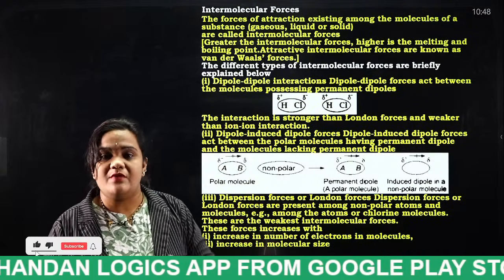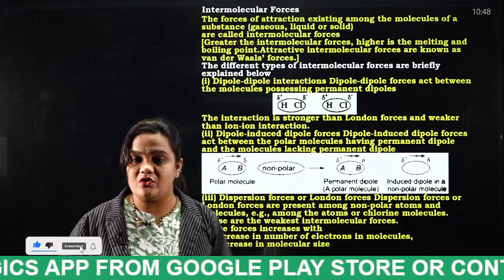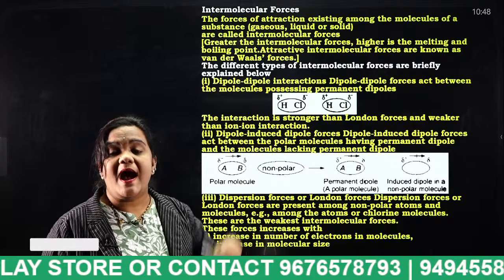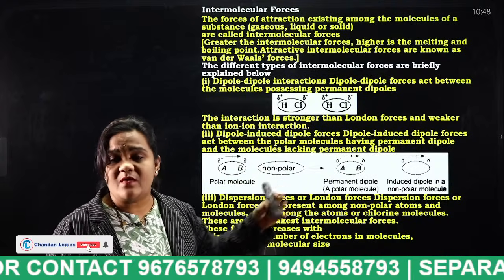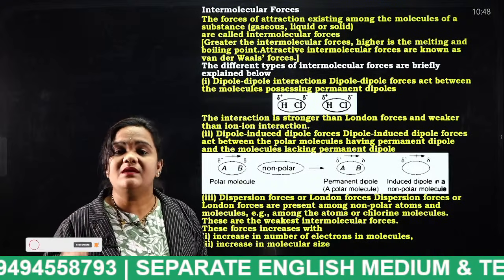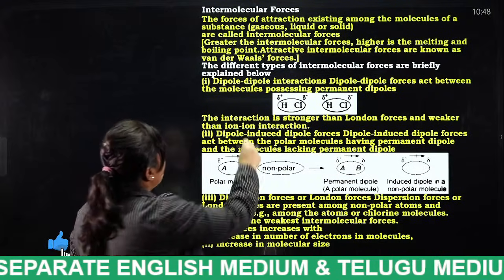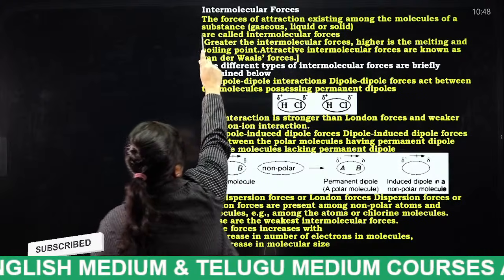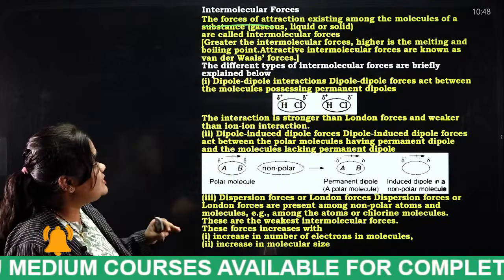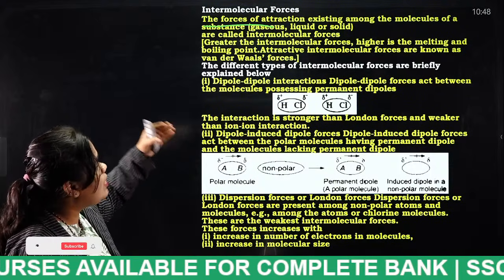The force of attraction present between the molecules of a single matter is known as what? Intermolecular forces. We have many intermolecular forces like dipole, London interactions, ion. So these are some of the interaction forces. Let us discuss each and everything one by one. First one is, what is this, students? The force of attraction existing among the molecules of a substance. It may be gaseous, liquid or solid.